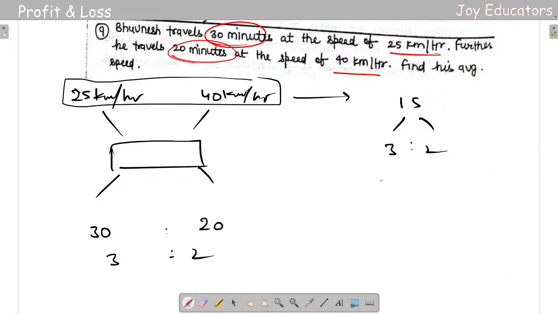No, not this way either. So what I'm going to do is multiply both by 3. So 3 times 3 is 9, 3 times 2 is 6. So what I'm getting is 9 and 6. So simple. So 6 plus 25 is going to be 31.